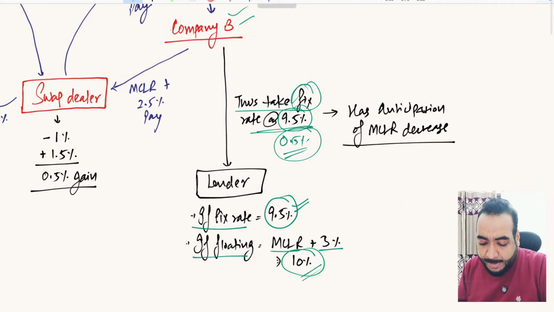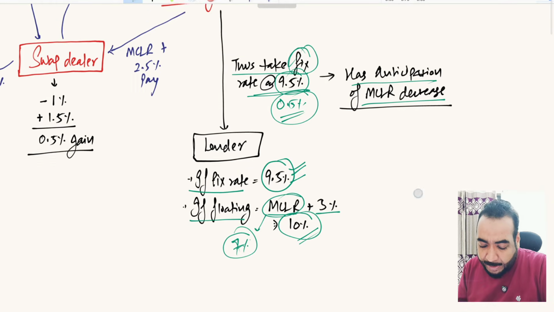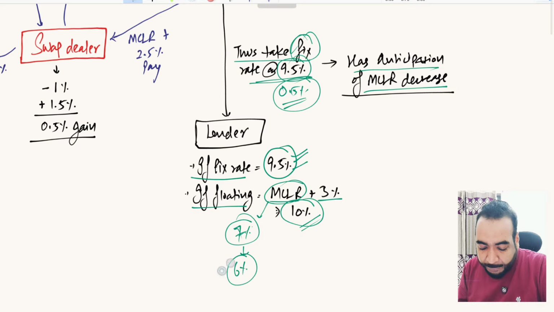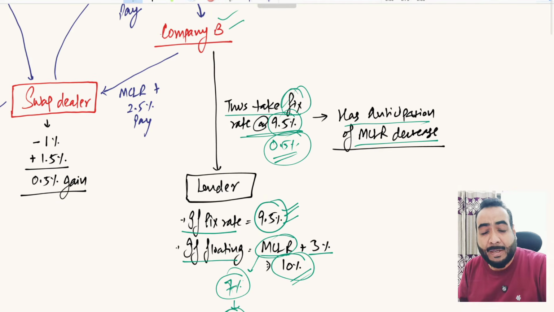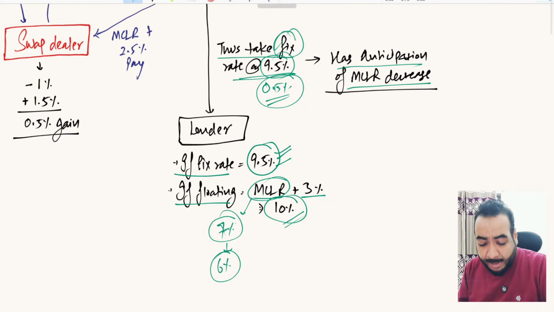Company B, who has taken the fixed rate of interest, anticipates that in future MCLR will decrease. The MCLR, presently at 7%, may decrease to 6%. Company B is dreaming that had we taken the loan at MCLR, and if MCLR got reduced to 6%, our rate of interest would also have reduced to 9%, but we are stuck in the fixed rate contract.